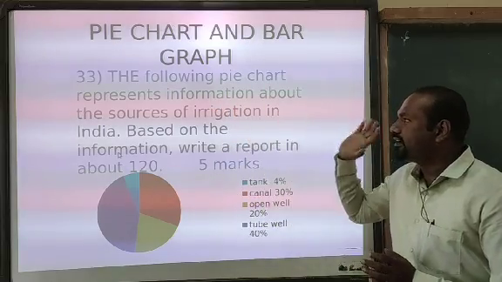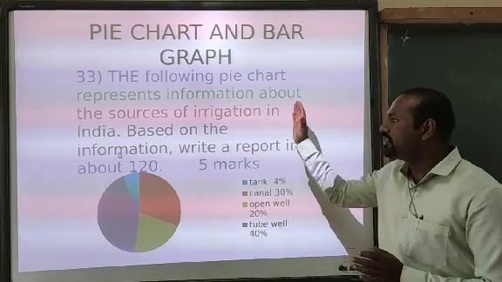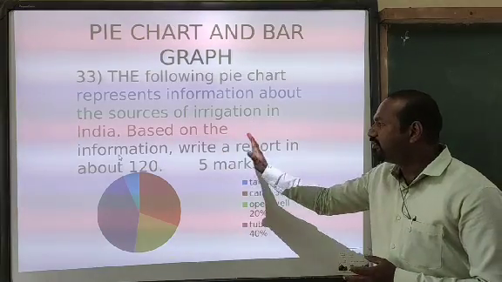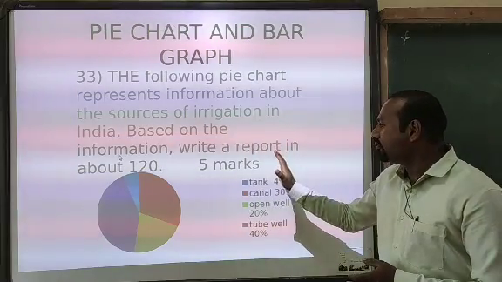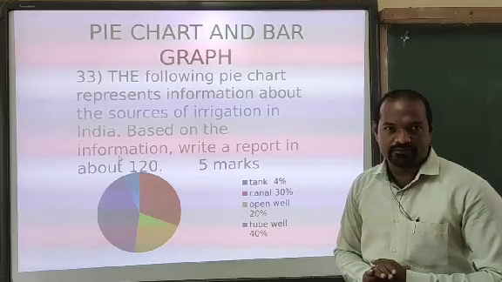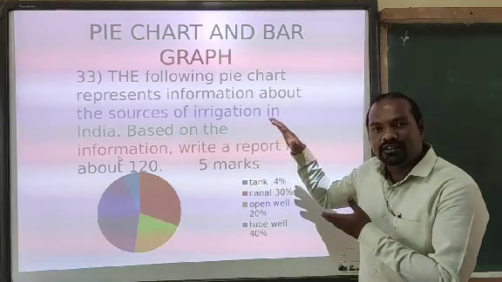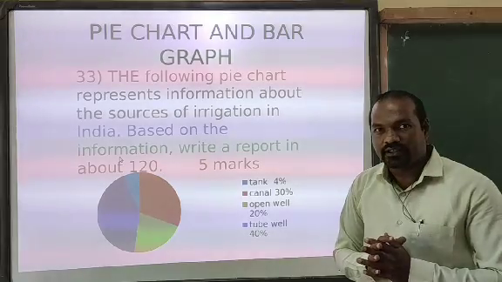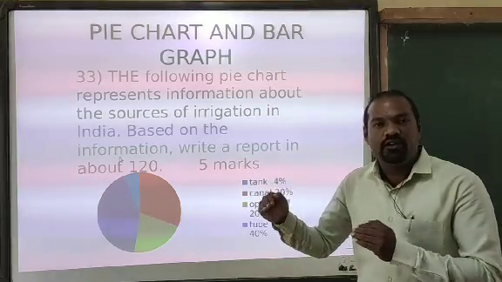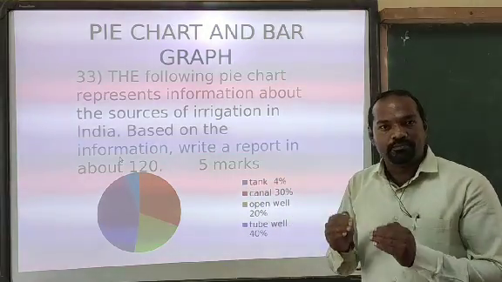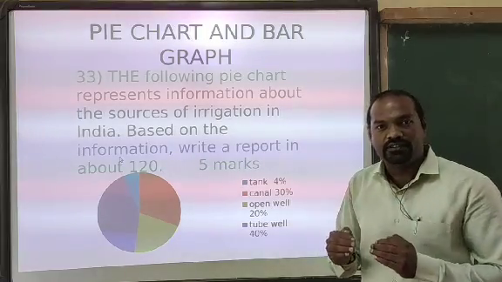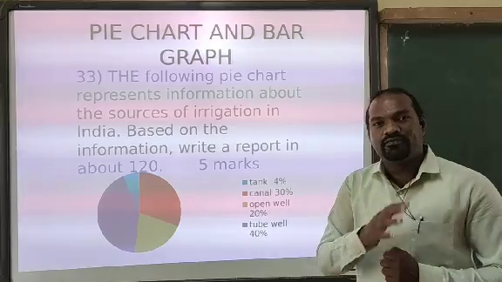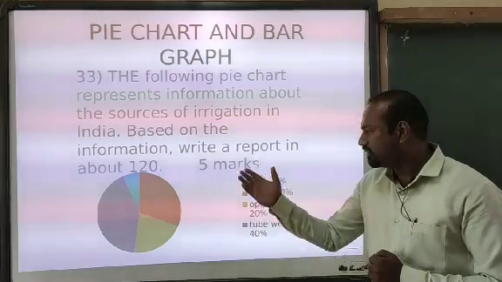The following pie chart represents information about the sources of irrigation in India. Based on the information, write a report in about 120 words, and this question is allotted 5 marks. Before getting into how to write the report, how to analyse and present the data, let's look into the weightage of the marks for the report. Go to the next slide.